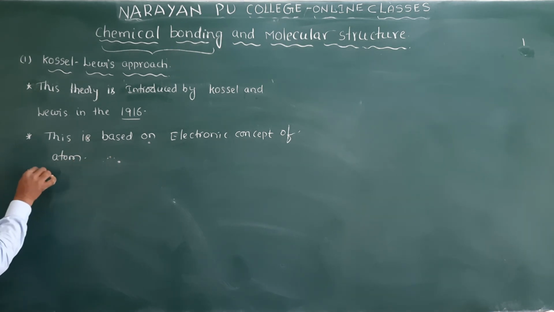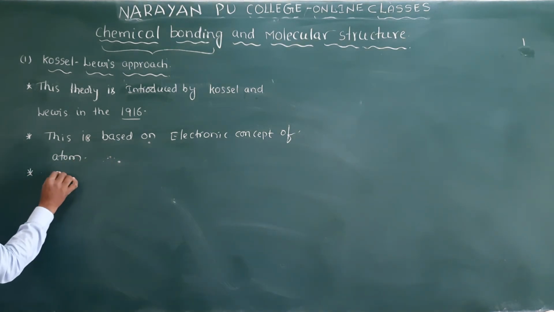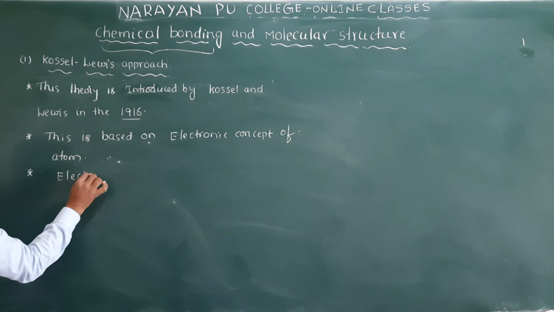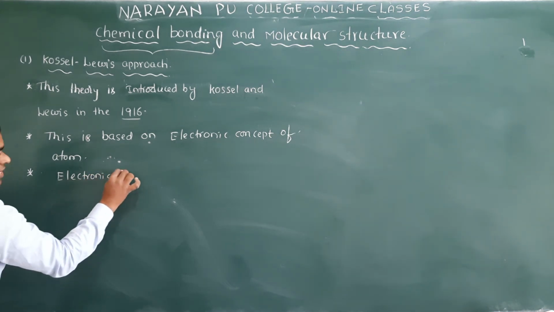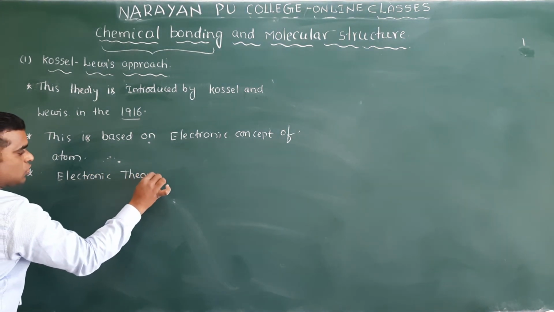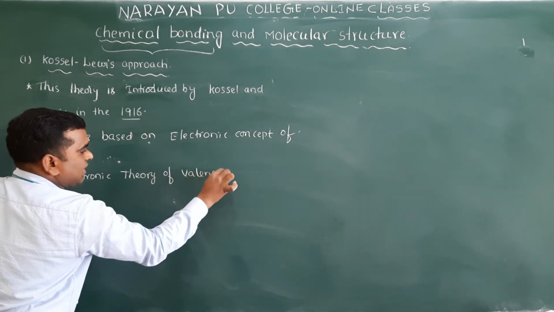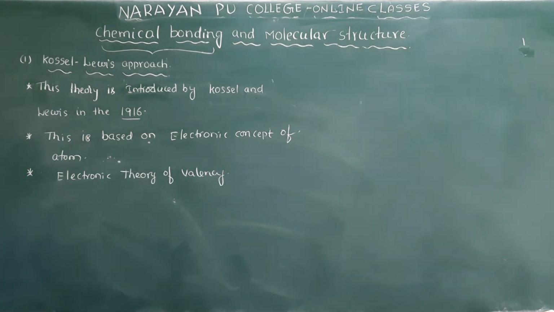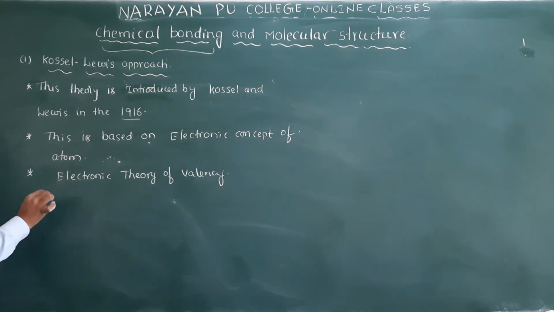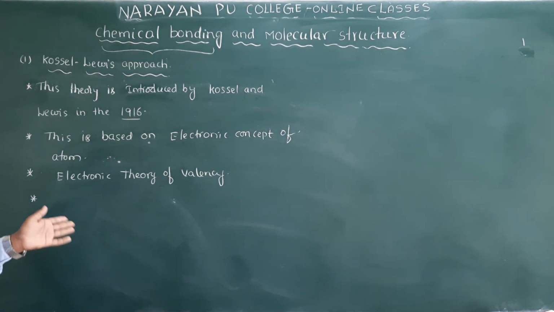So that's why this theory can also be called the electronic theory of valence. Electronic theory of valence. So why do atoms combine here? That is what we will write here.